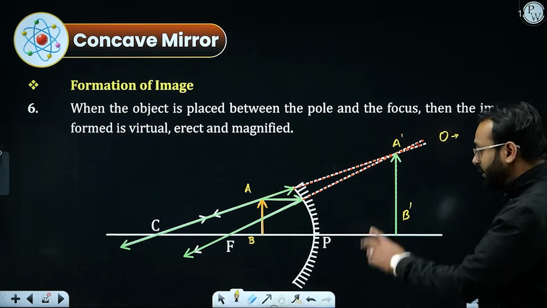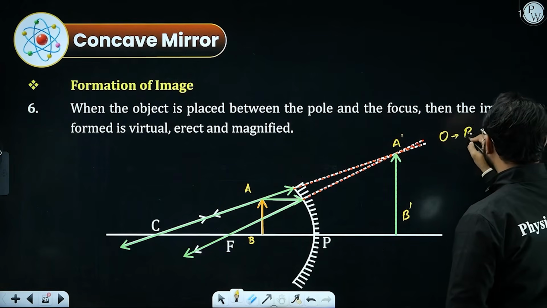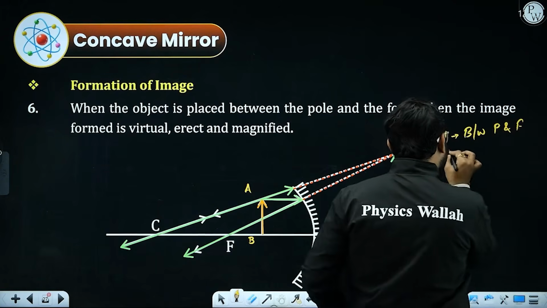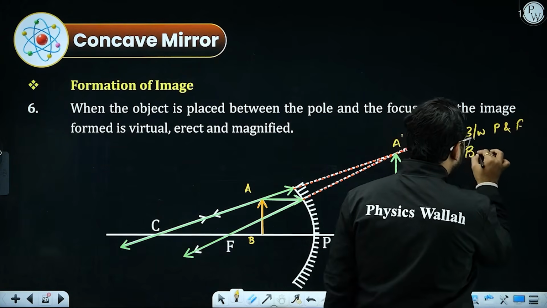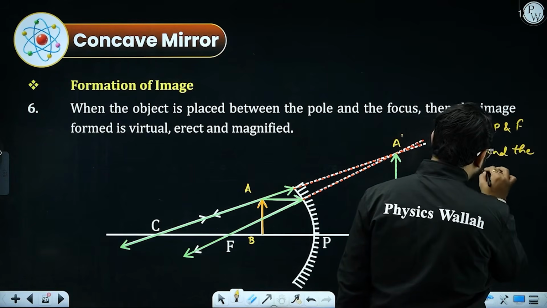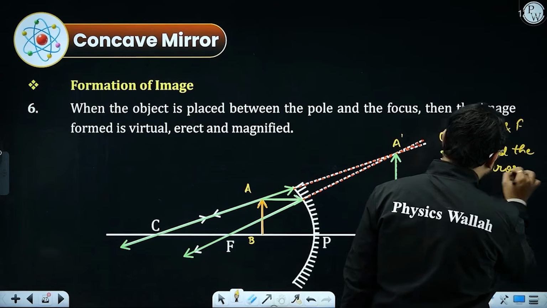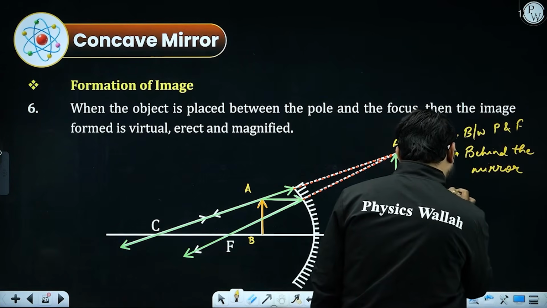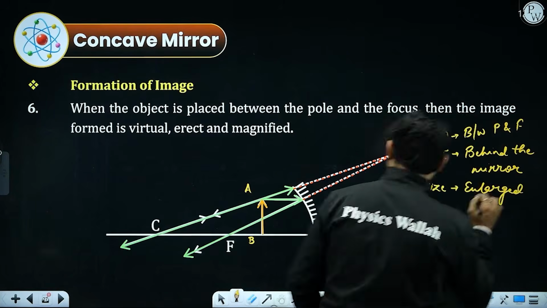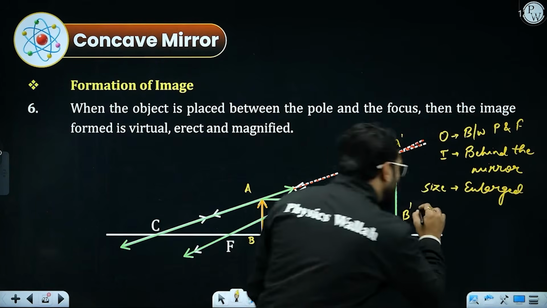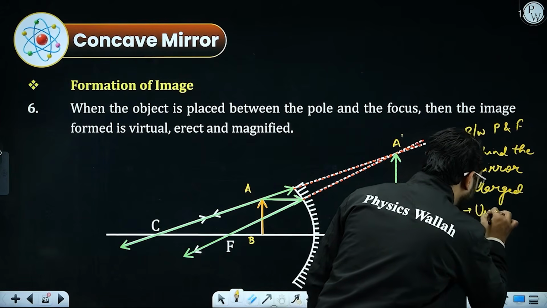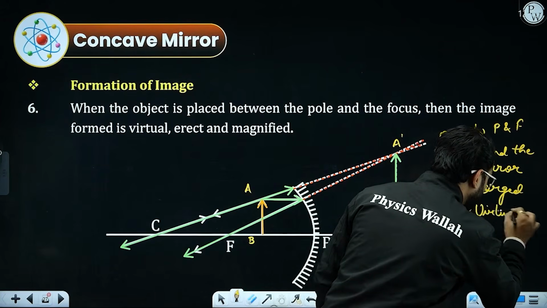So when you are putting your object between pole and focus, the image will be behind the mirror. Behind the mirror, as in a plane mirror, the nature will be different. If you obtain the size of the image, that will be enlarged. You will be getting an enlarged image. And talking about the nature, that will be virtual and erect this time.